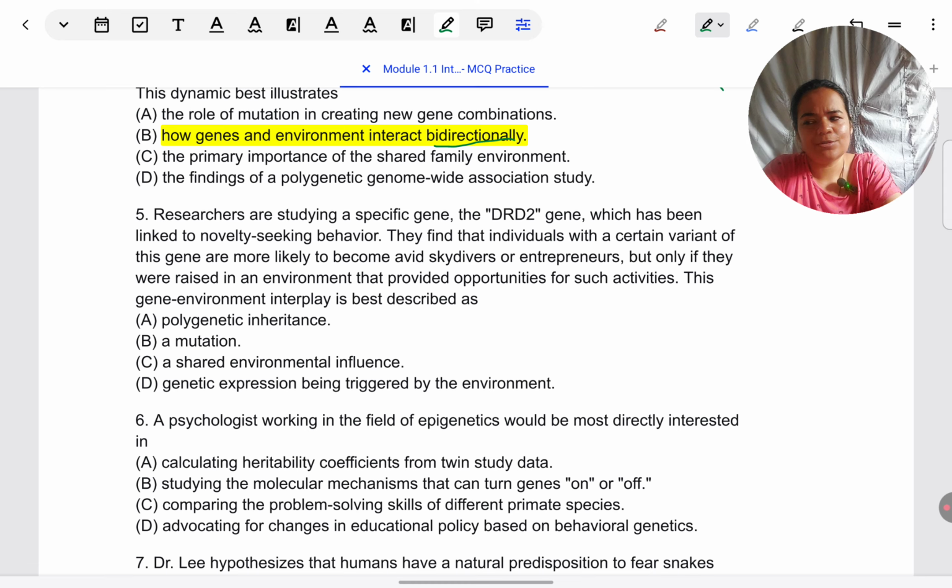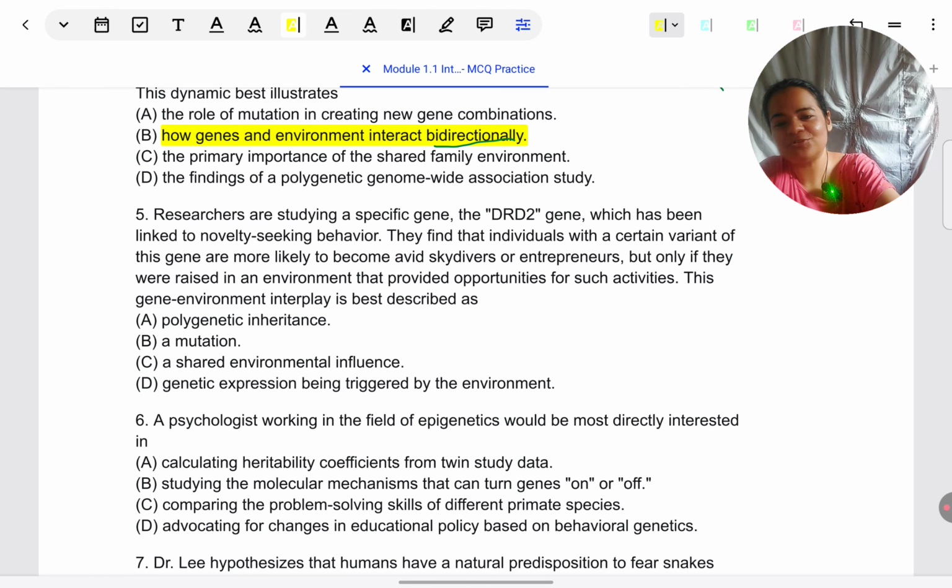So what is this concept known as? Again, before we look at the final answer, on and off, right? The gene is there, but it has to be turned on or off by environment conditions, epigenetics. So something related to turning on and off, something related to epigenetics, something related to what we can see in the last option, triggering of the genes. This is what it is about.